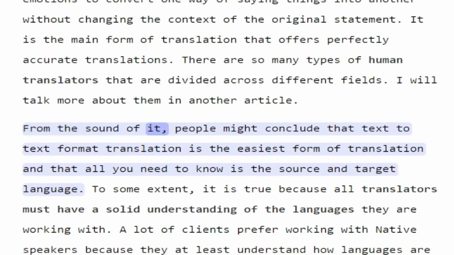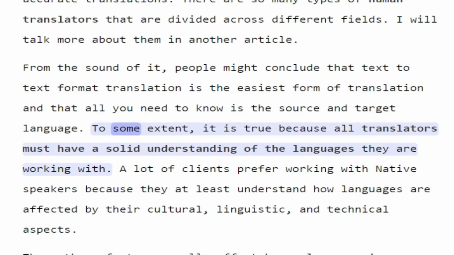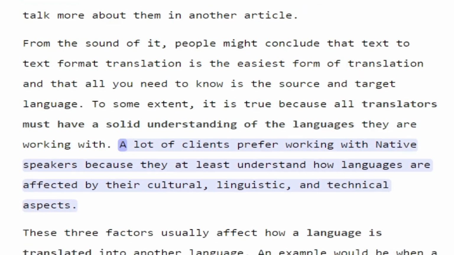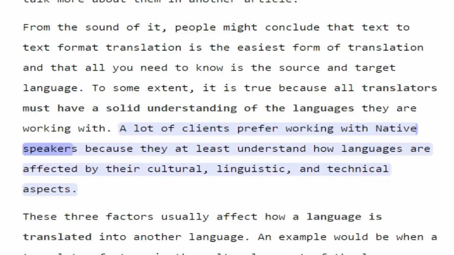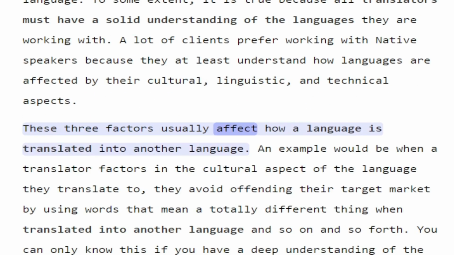From the sound of it, people might conclude that text-to-text format translation is the easiest form of translation and that all you need to know is the source and target language. To some extent, it is true because all translators must have a solid understanding of the languages they are working with. A lot of clients prefer working with native speakers because they at least understand how languages are affected by their cultural, linguistic, and technical aspects. These three factors usually affect how a language is translated into another language.